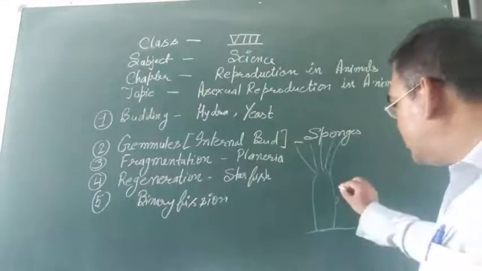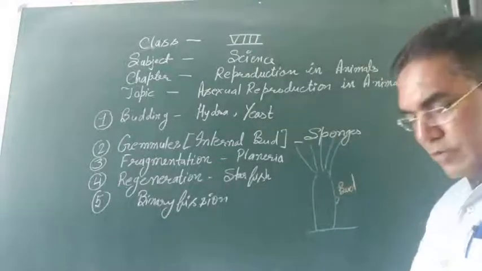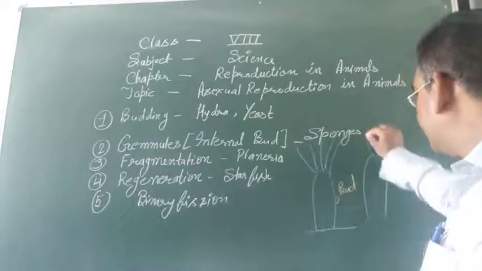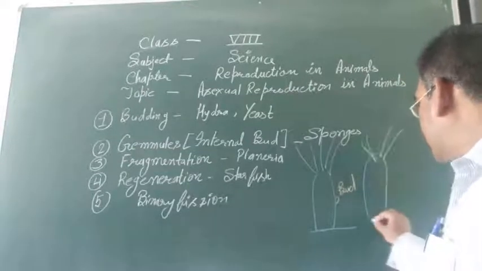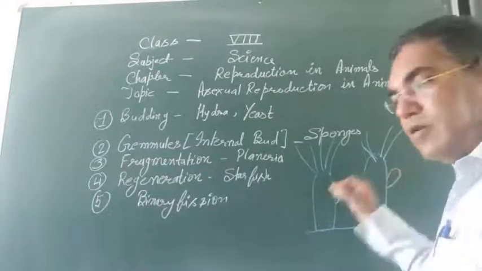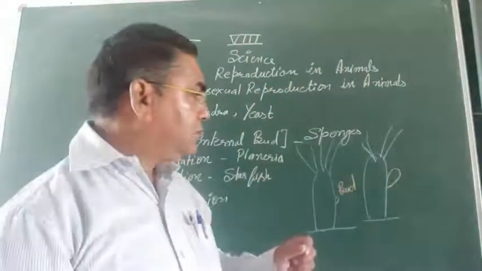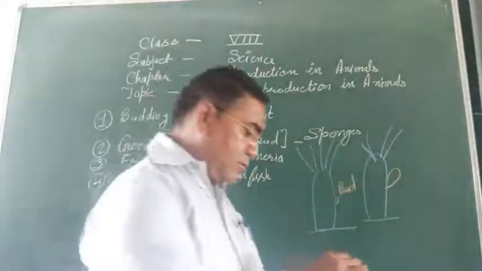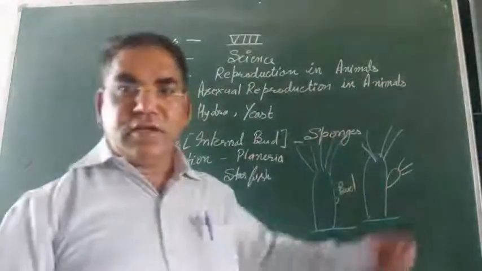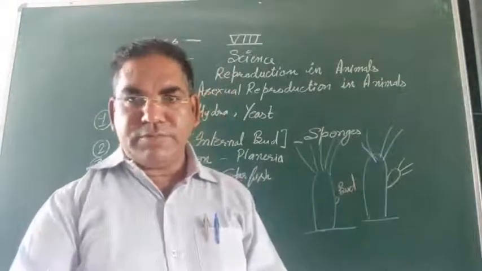This small projection is known as a bud. This bud gradually develops, and after it has completely developed, tentacles develop and it detaches from the parent body.